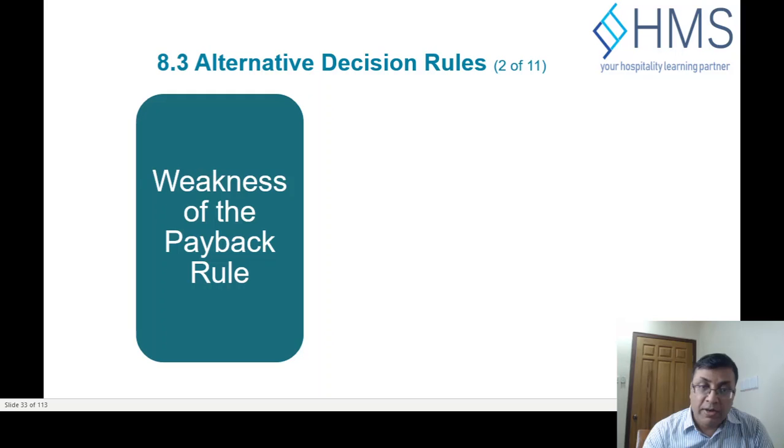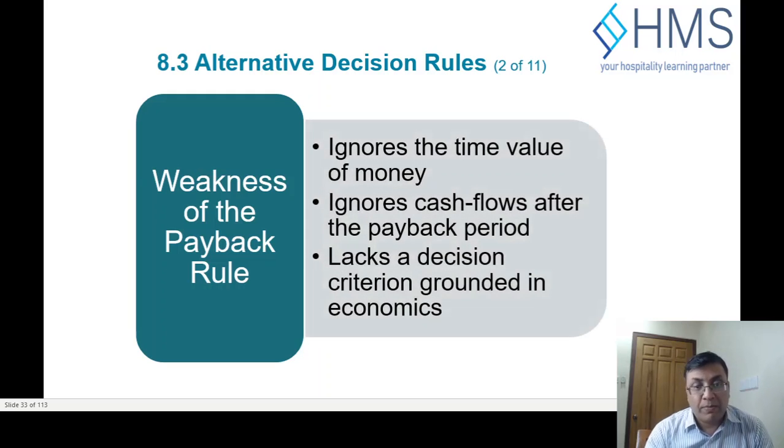So the weakness of the payback rule is that it ignores the time value of money. For example, in net present value, we calculated that the future cash is not equal to the current cash on hand, so we have to discount them, right? Normally we are not discounting that in the current payback period calculations. So we are missing the present value, the time value of money.